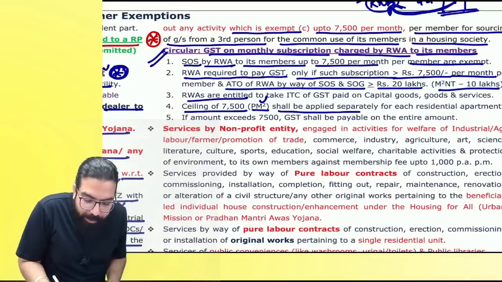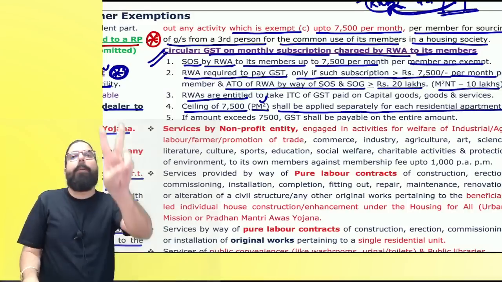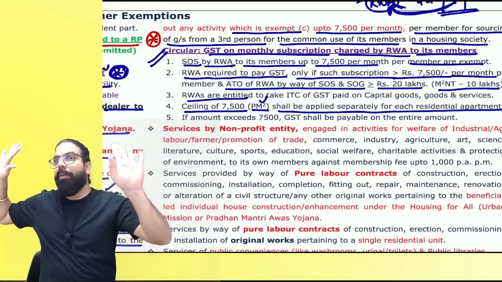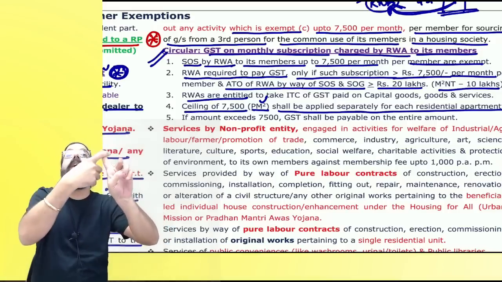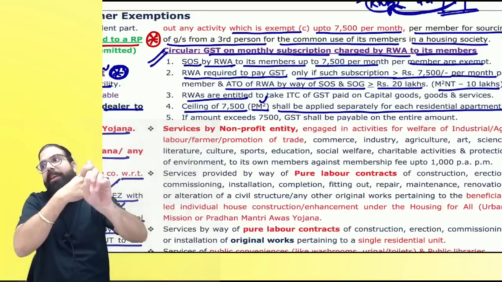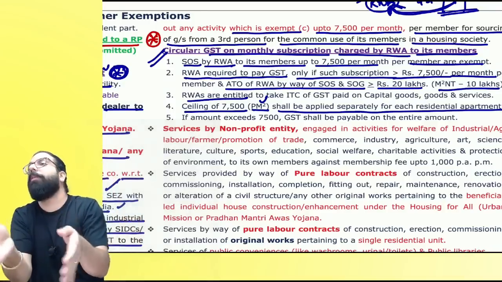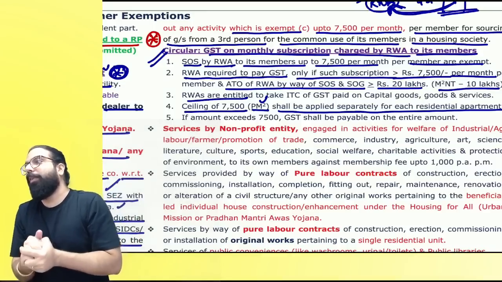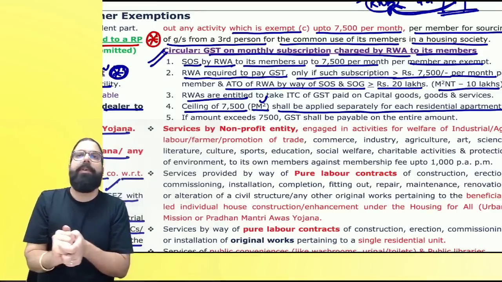The next one is, sir, the ceiling limit of 7,500 per month per member shall be applicable separately for each residential apartment. I have two apartments. I am giving 15,000 per month. Will I come under GST? They are telling per apartment wise it has to be seen, not per person wise. Per month per member means per apartment. It has to be more than 7,500. Then only GST will come.